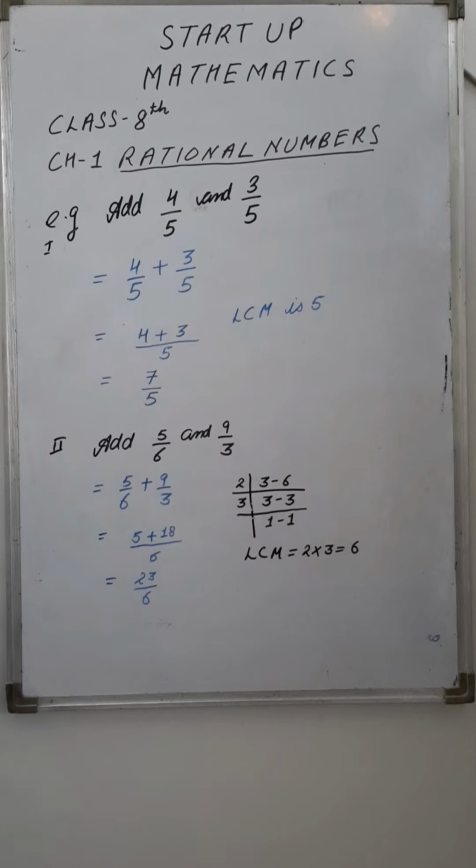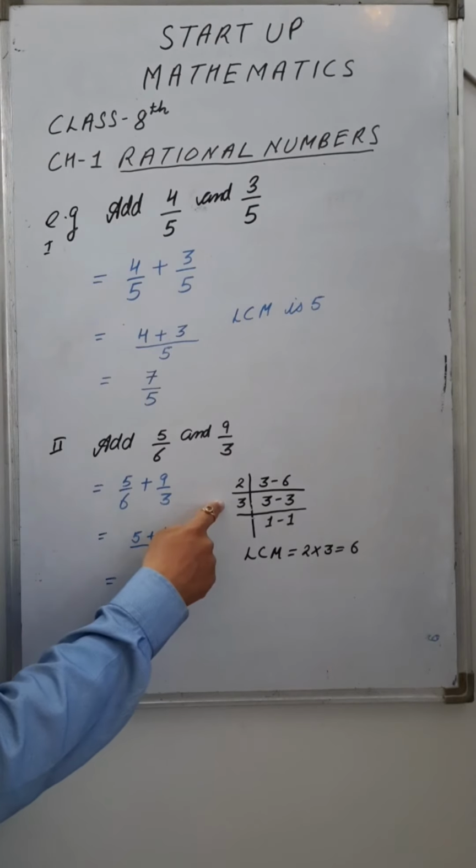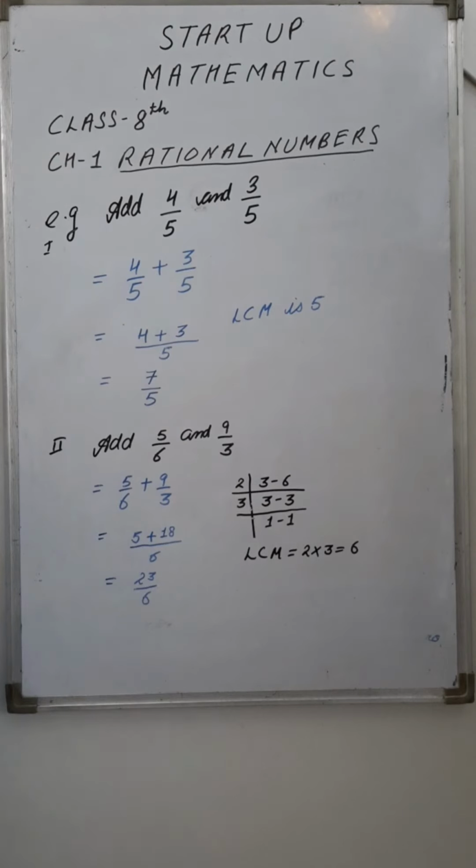So this is the addition of two rational numbers having different denominators. Firstly, we have to take the LCM, the least common multiple, then add the two rational numbers, and we get 23 upon 6. In this way, you can add two rational numbers, or you can add two rational numbers where one is positive and the other is negative. We will take one more example.